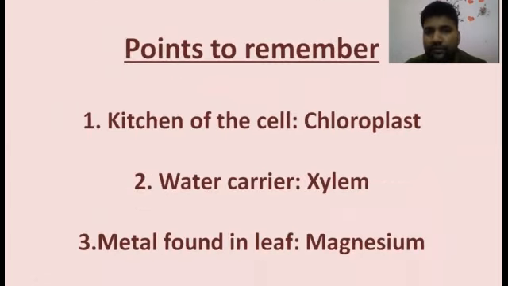Let's move to the next. What points need to be remembered? The kitchen of the cell, which many exams ask about, is the chloroplast. Who is the water carrier? The xylem, which carries water from the roots to the upper leaves. The third and most important concept is which metal is found in the leaves, and that is magnesium. I think I have covered this very part, which is important for nutrition and competitive exams, so I don't think any question will be left for you.